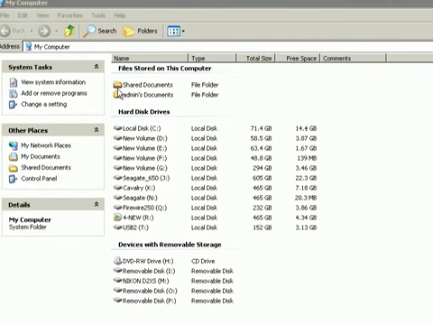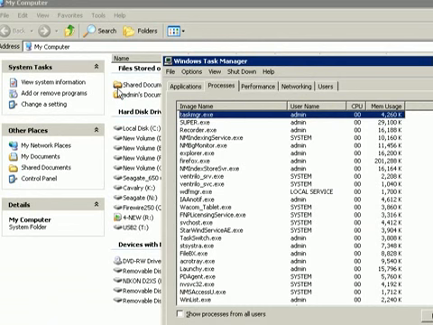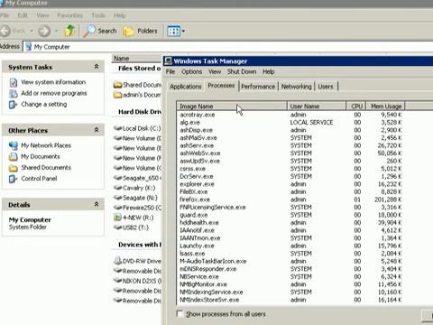Now what we're going to want to do is hit Control-Alt-Delete, and that's going to bring up the Task Manager. So press all three of those buttons at the same time. This is the screen that opens when you do that. What you're going to want to do is sort by image name. You're going to go down to Explorer.